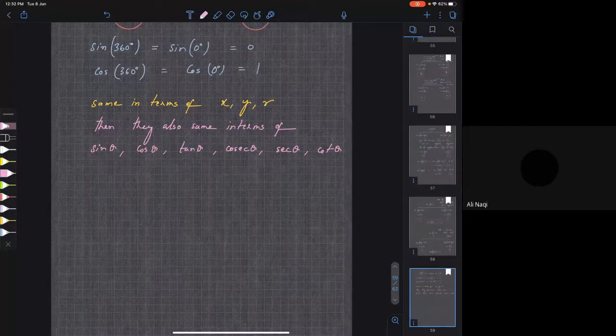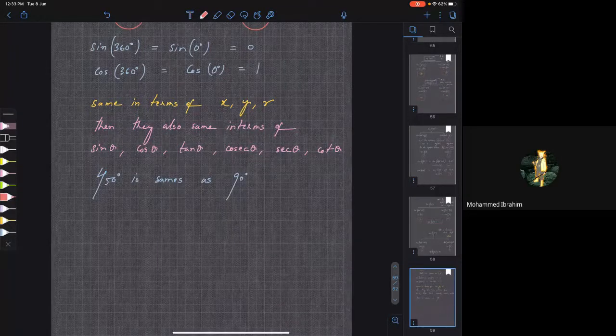Clear? And similarly, if you add 90 degrees more to 360, what will you get? 450 degrees, right? Just think about the multiplication table of 9: 9 ones 9, 9 twos 18, 9 threes 27, 9 fours 36, 9 fives 45. You are getting my point? So 450 degrees is the same as 90 degrees. Do you agree? Why? Because again it will come back to that point.